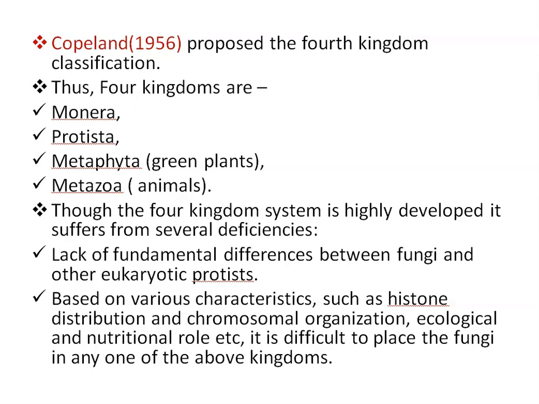So, though the four kingdom system was highly developed, it suffered from several deficiencies, like lack of fundamental differences between fungi and other eukaryotic protists. Based on various characteristics such as histone distribution and chromosomal organization, ecological and nutritional role, etc., it is difficult to place the fungi in any one of the above kingdoms, that is Monera, Protista, Metaphyta, or Metazoa.